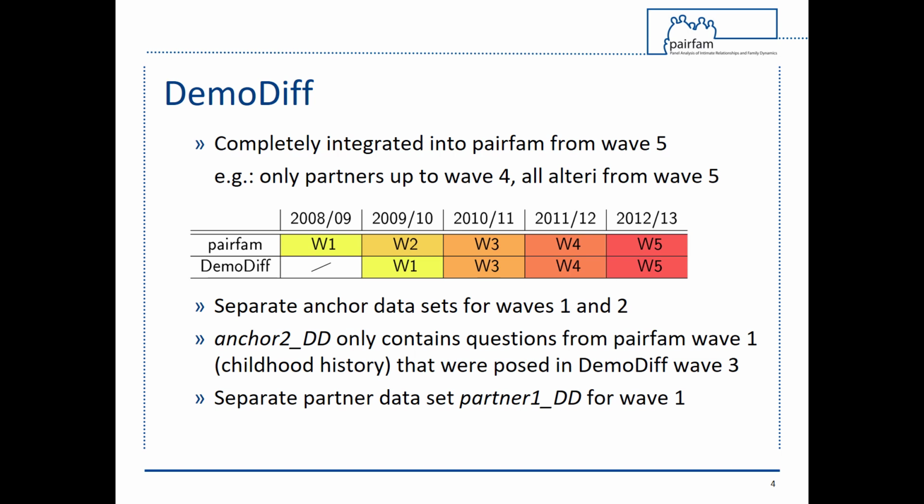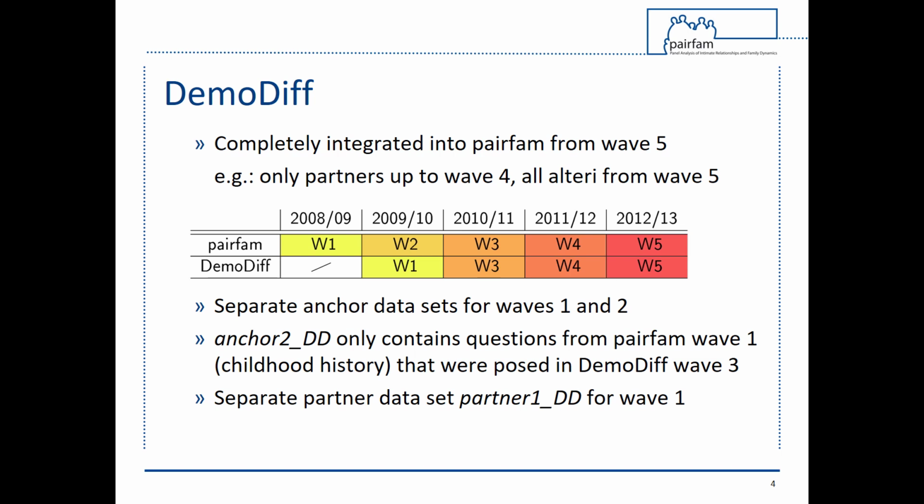Why are there separate Demodif datasets for Wave 1 and Wave 2? As previously mentioned, Demodif began as a separate project and was later integrated into pairfam from Wave 5. Up until Wave 4, only partners of Demodif respondents were surveyed, not their parents and children. After the integration of Demodif into pairfam in Wave 5 onwards, all available ALTERI were surveyed.